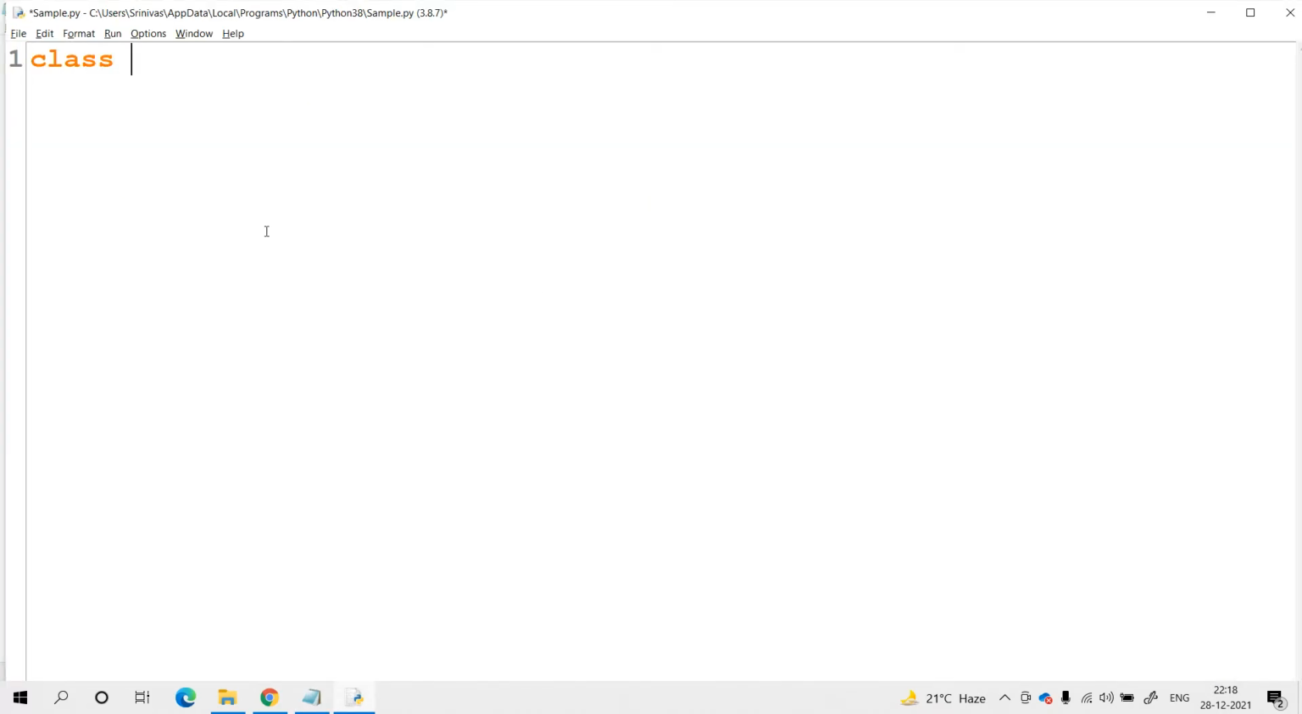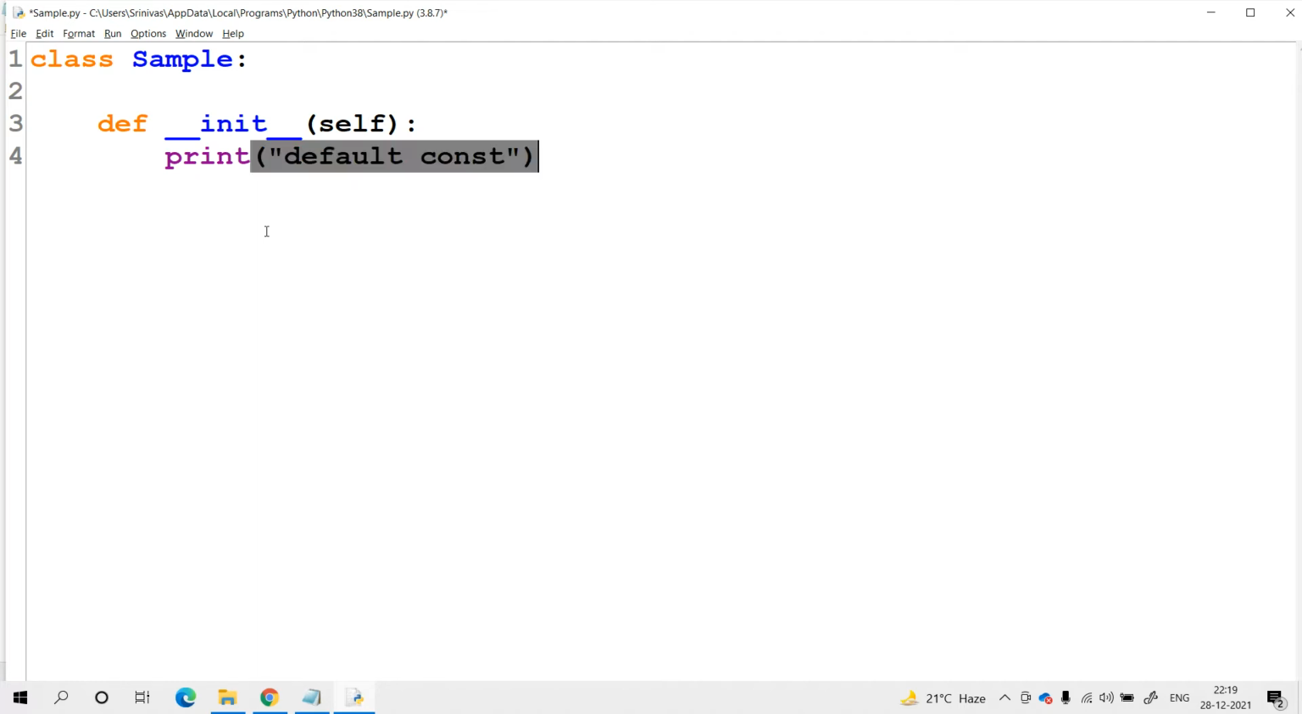We have one simple class, and the class name is Sample. Within the Sample class, the first constructor is def __init__, which is the default constructor. Let me print one message: default constructor.